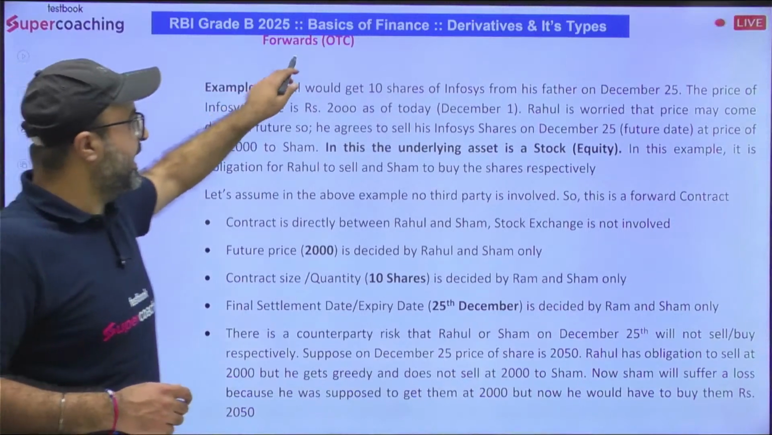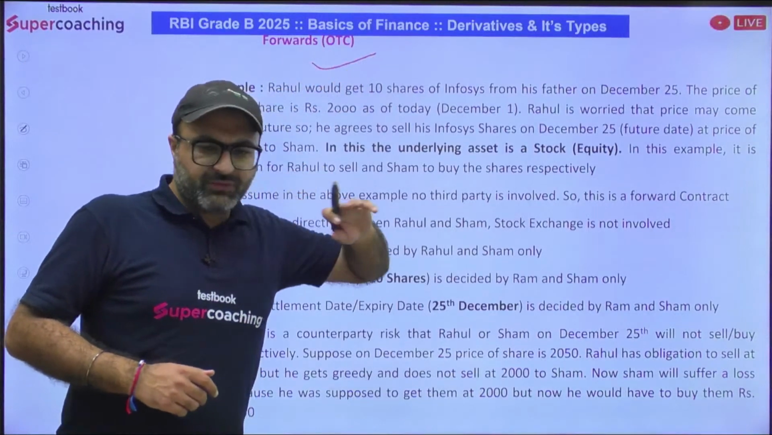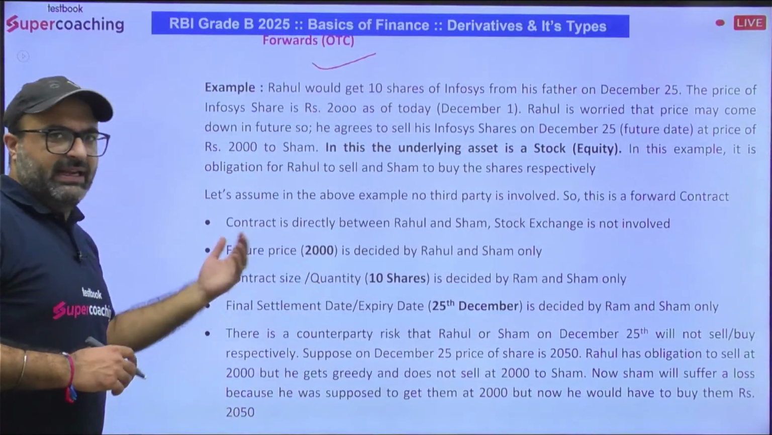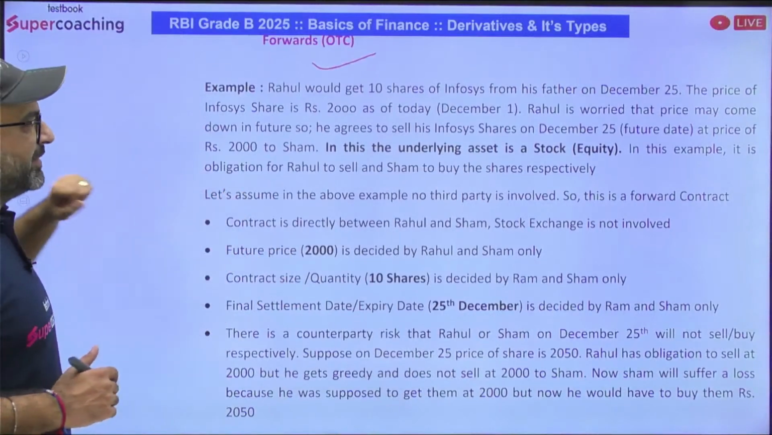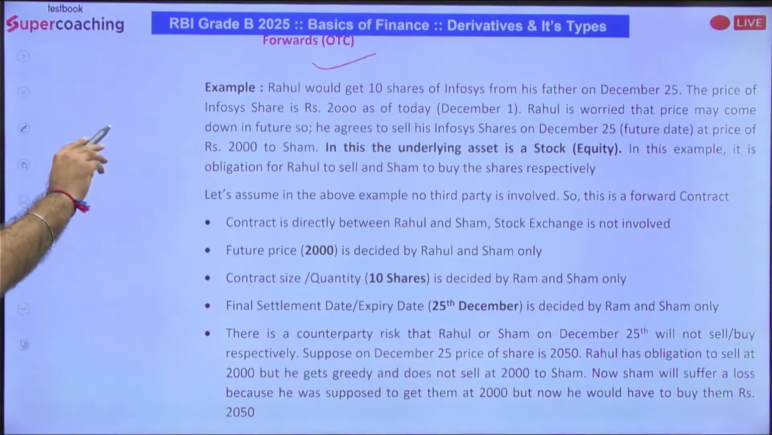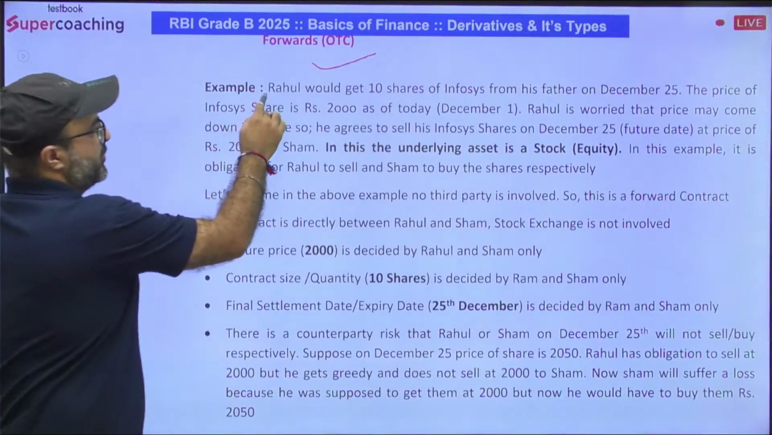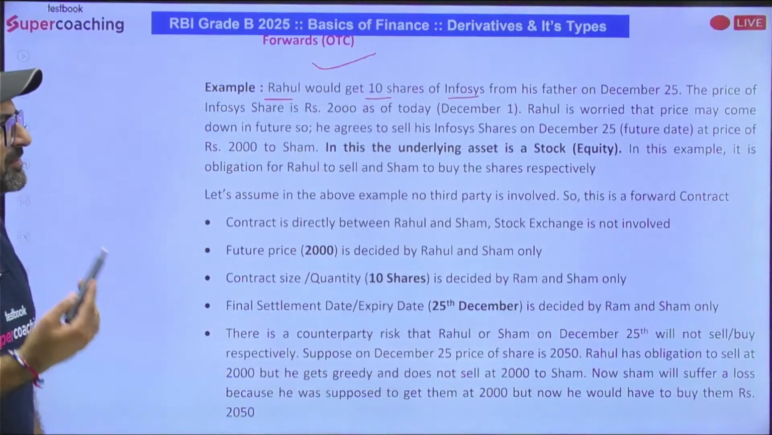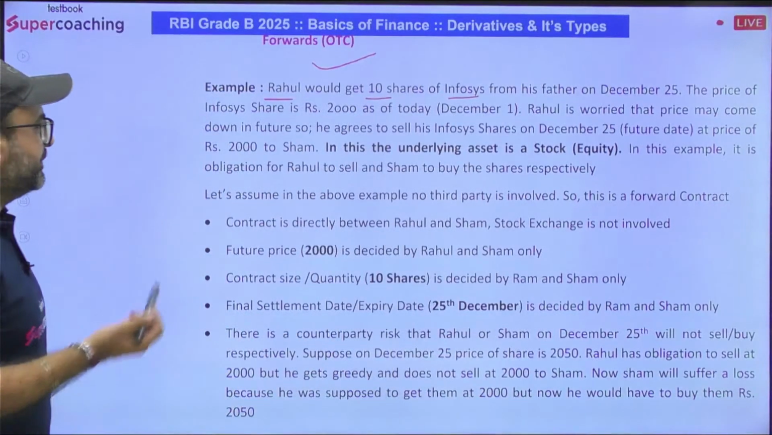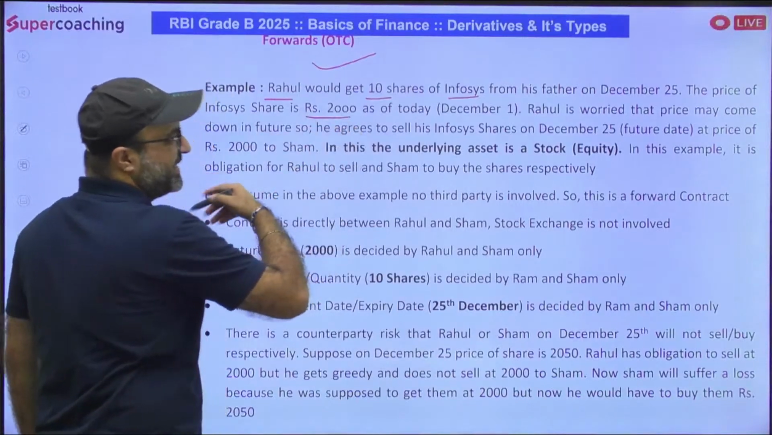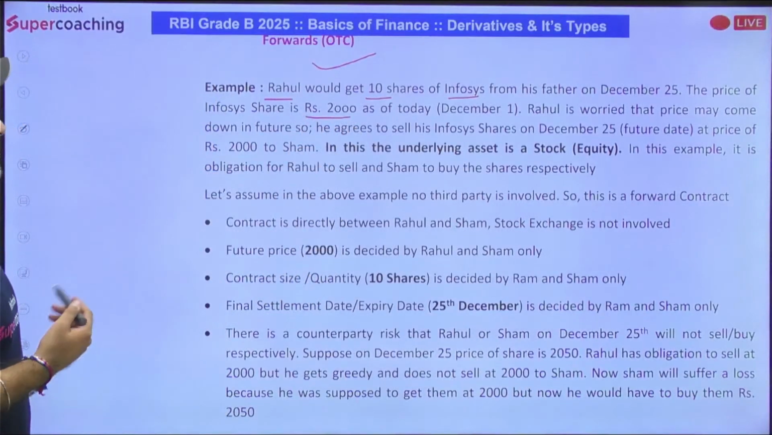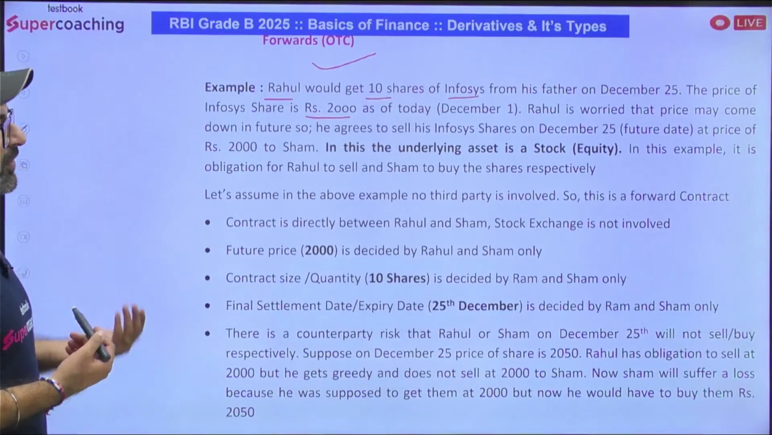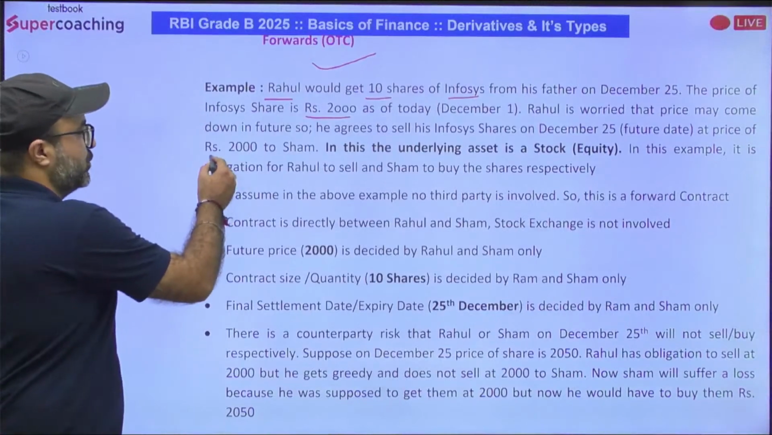The first one I have is forward. I have an example for you which you can read later on, but now I will be explaining the same example. The example says, let's suppose Rahul has 10 shares of Infosys, and he has received these shares from his father on 25th of December. The price of an Infosys share is 2000 rupees as of today. Rahul is worried that the price may come down in the near future, so he agrees to sell his Infosys shares on a future date, 25th of December, at a price of 2000 to Shyam.